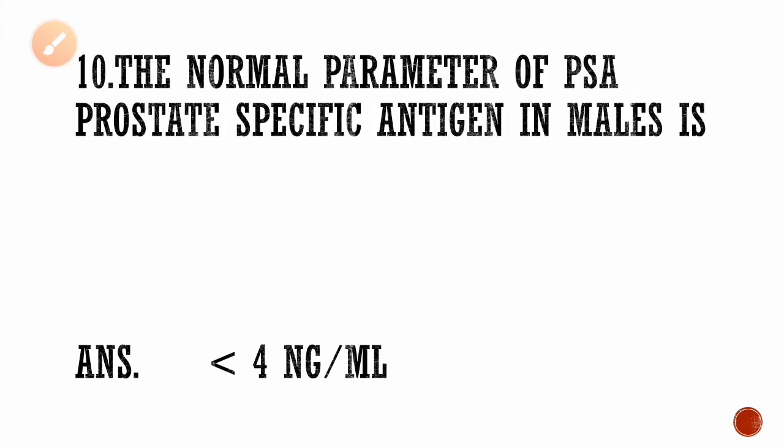Next, question number 10, the normal parameter of PSA or prostate specific antigen in males is. We all know the normal parameters of RBC and WBC, but what is the normal parameter of prostate specific antigen? It should be less than 4 nanograms per ml. Then the male will be safe. If it exceeds 4 nanograms per ml, then there is a chance of prostate hyperplasia or prostate cancer.